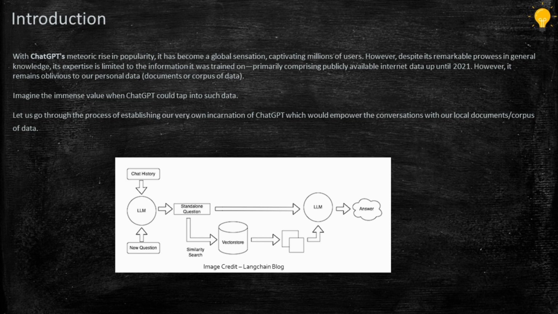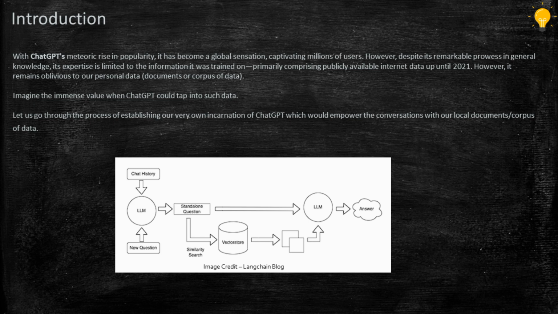So to achieve that, we use LangChain and large language models, and we train it in the sense that there are multiple ways. One approach is training the data set or model. The other approach is using documents as a source and we converse with our documents. So in this tutorial, I'll be talking about how we do the conversation with our local documents, the corpus of data we have locally or our private data, with the powers of ChatGPT.